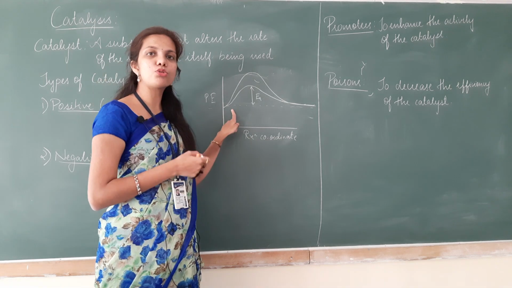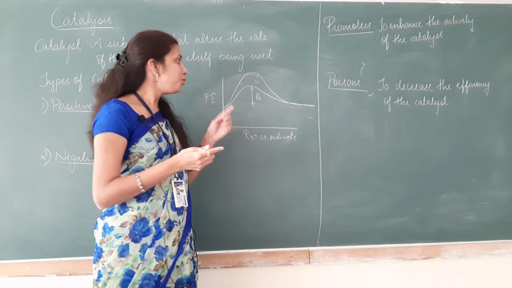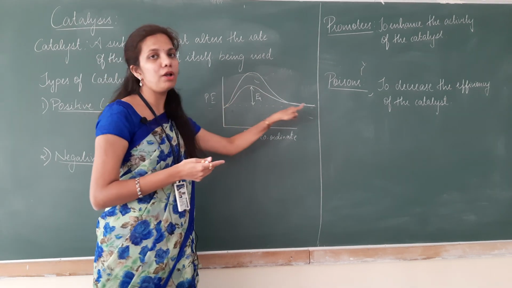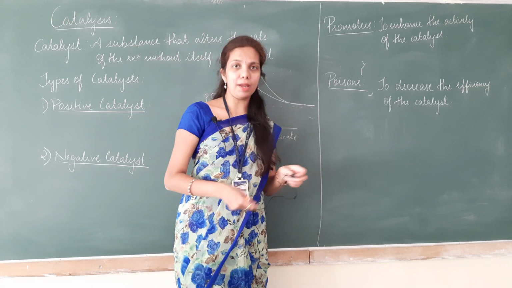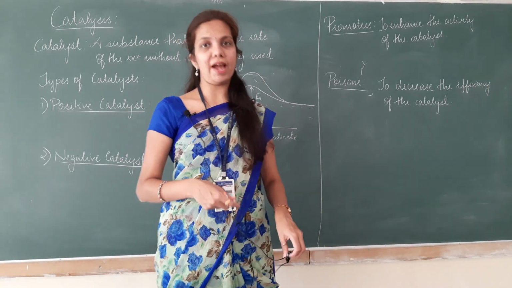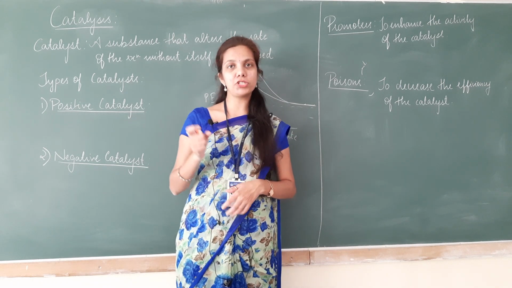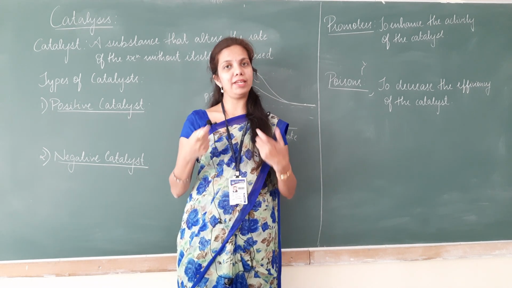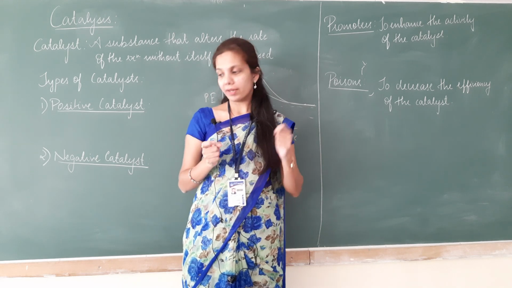But if I make use of a catalyst, it will change the entire pathway, which will encounter smaller energy barriers. In the same way, in chemistry, we make use of catalysts to perform a reaction at an appreciable speed.